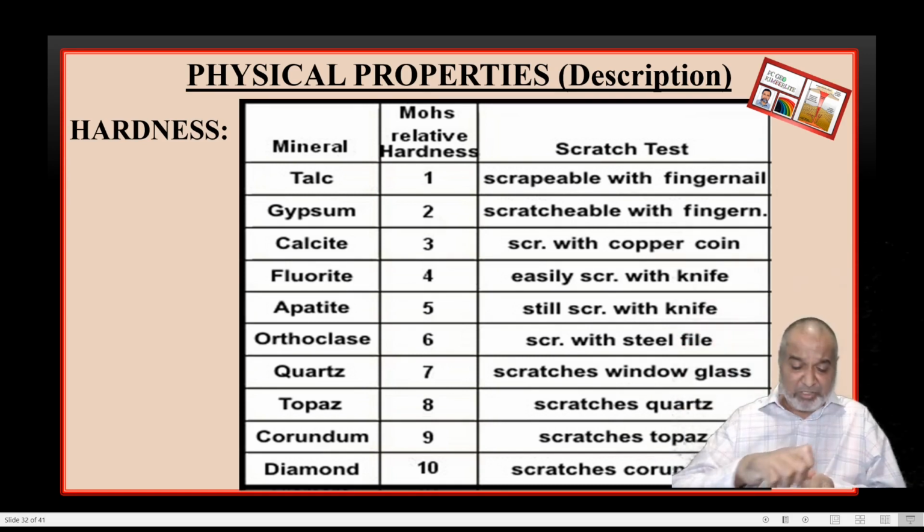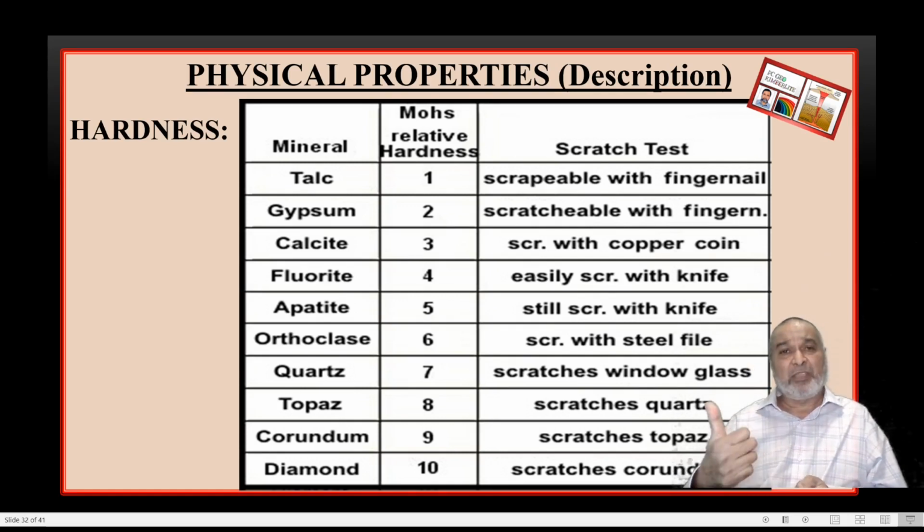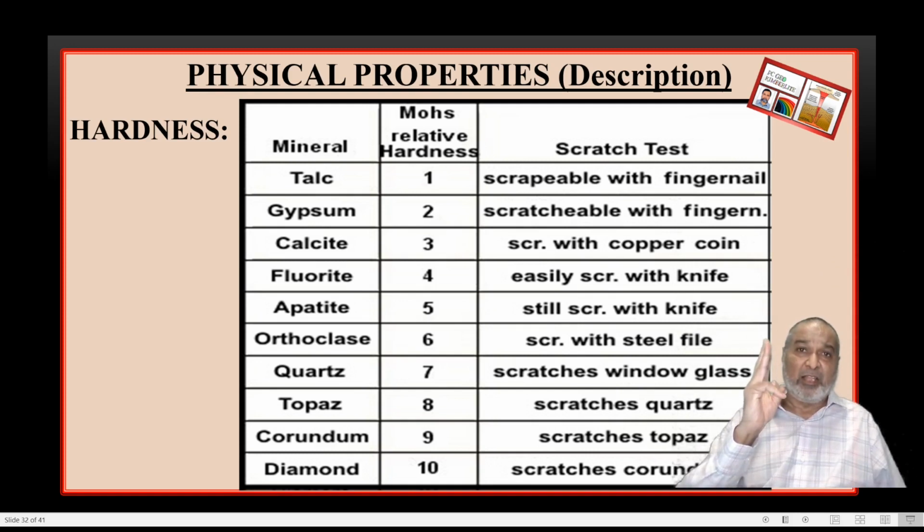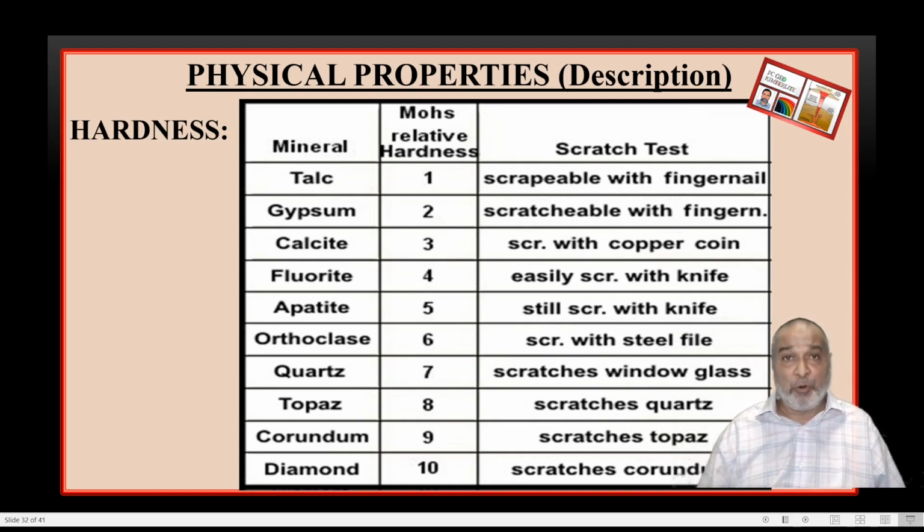So, number 1, just rub the surface with your right hand thumb and get a powder on your thumb, number 1. Number 2, scratch with less pressure with your nail, number 2. If it is not there, number 3, again apply more pressure with the nail, and the hardness will be 3.